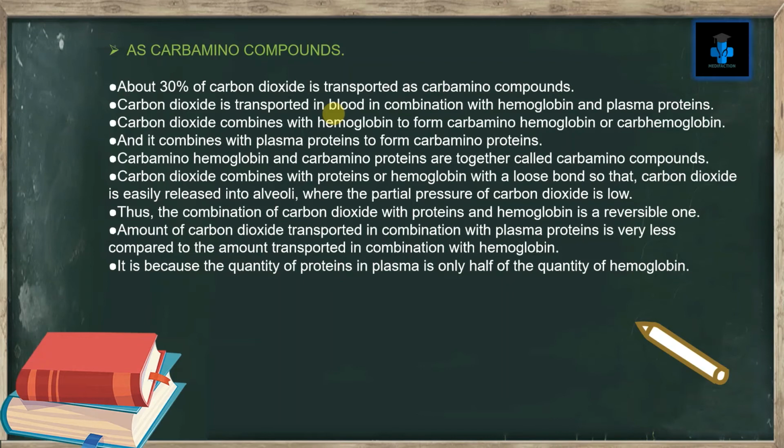Carbon dioxide combines with proteins or hemoglobin with a loose bond so that carbon dioxide is easily released into alveoli, where the partial pressure of carbon dioxide is low. Thus, the combination of carbon dioxide with proteins and hemoglobin is a reversible one. The amount of carbon dioxide transported in combination with plasma protein is very less compared to the amount transported in combination with hemoglobin. It is because the quantity of proteins in plasma is only half of the quantity of hemoglobin.